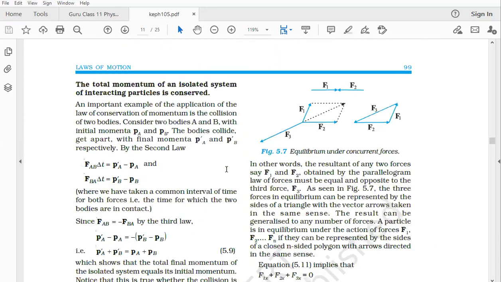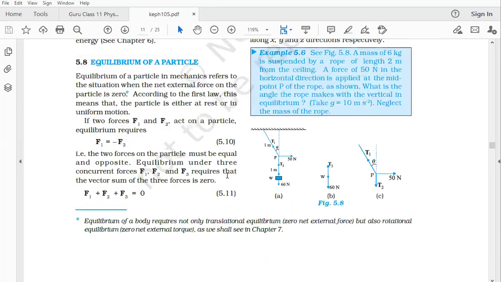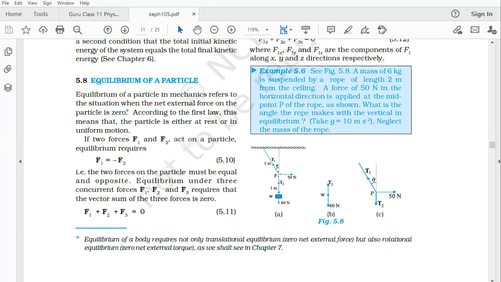Conservation of momentum, we talked about it. Remember this? Did we talk about this? Today we talked about this, right? The tension in the rope. So when you pull it with 50 Newton, this I took as 50 Newton, this I took as 10 Newton. So I just changed only the numbers.